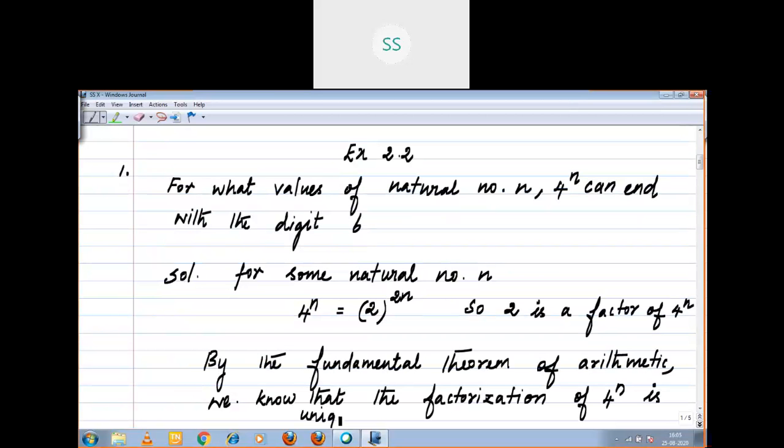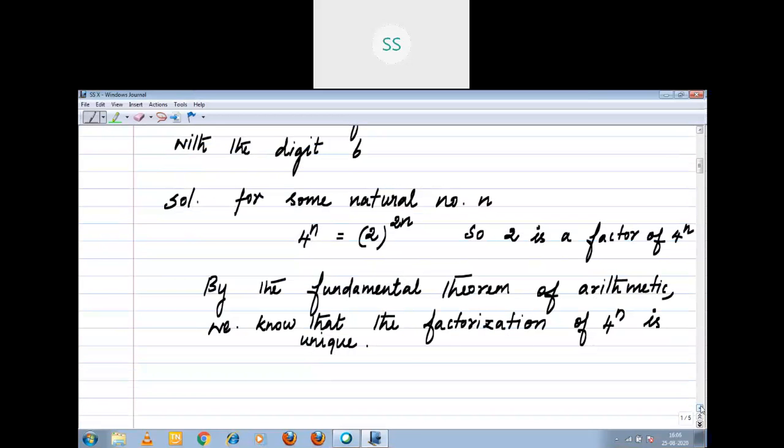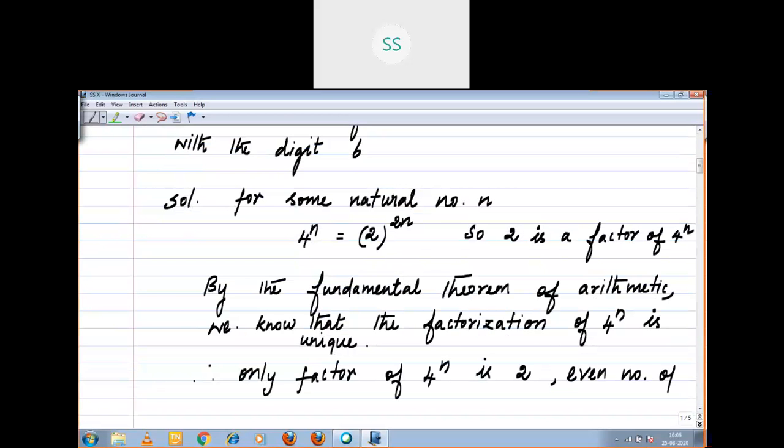Therefore, the only factor of 4 power n is 2, an even number of times. It can be expressed as 2 an even number of times.